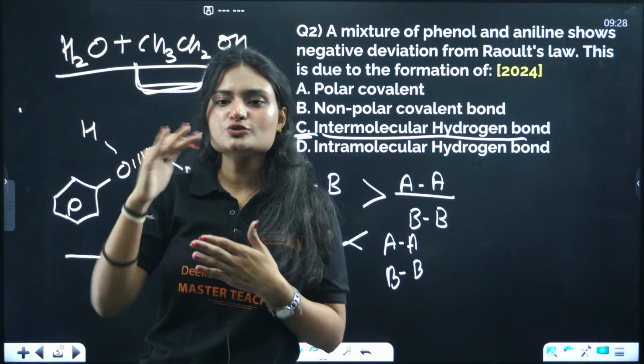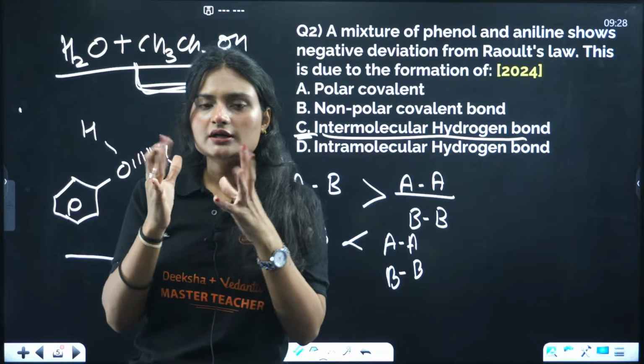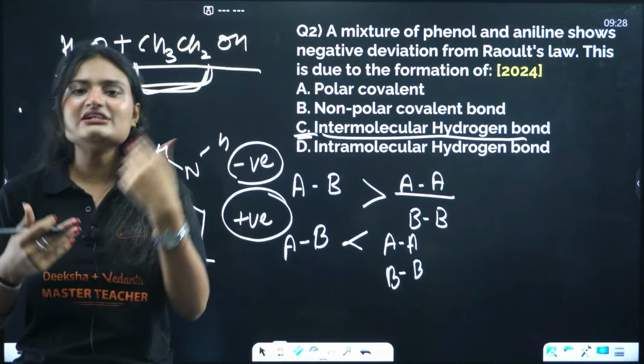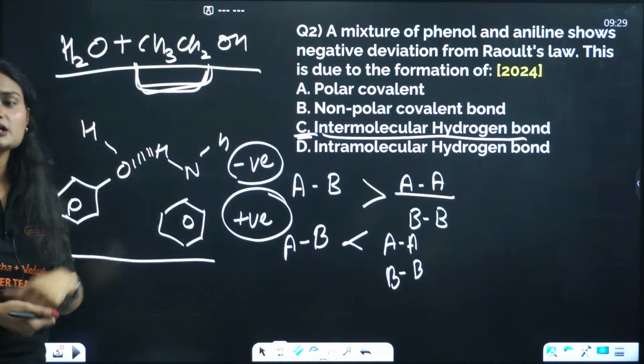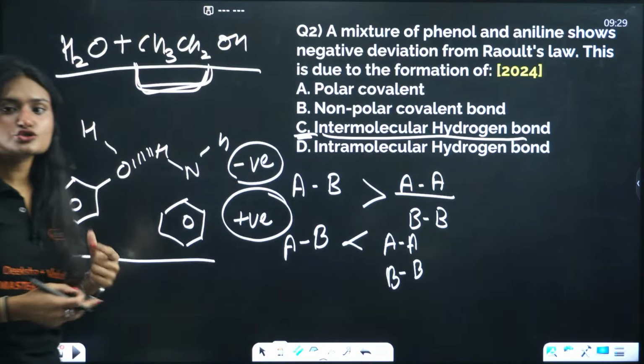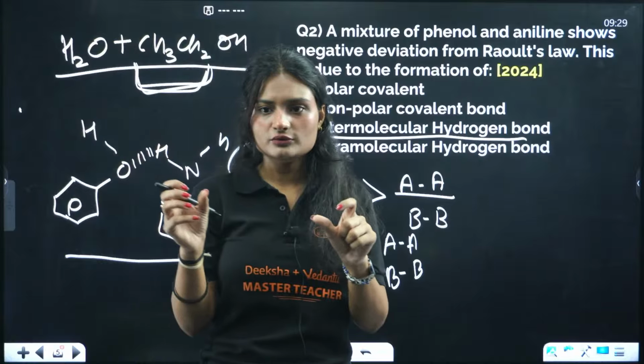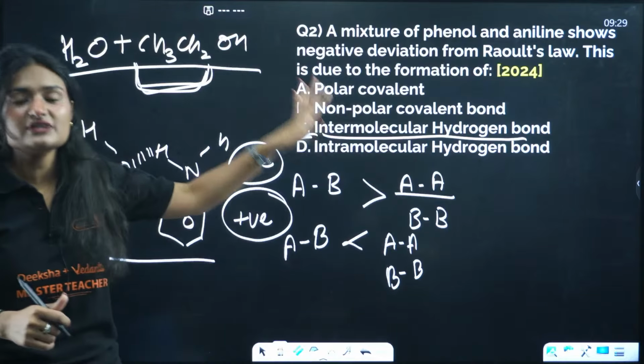Basically, if the hydrogen bonding was supposed to go at level 10, it will only happen at level 1 because of this hydrophobic part. It weakens the hydrogen bonding between water and ethanol, and that's why it shows positive deviation.